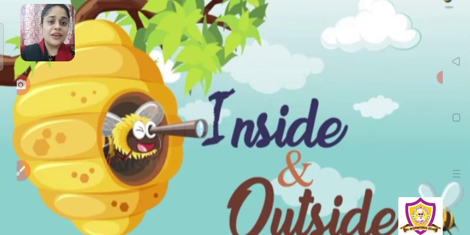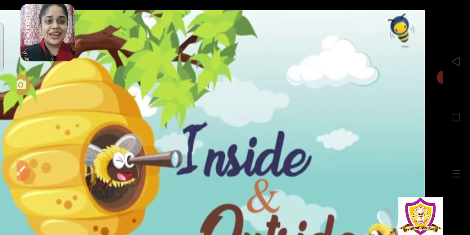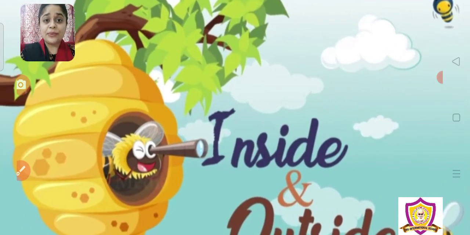ऐसे that bee is inside its house, right? And if you see this one, it is outside, right? So one by one we will see all the examples for inside and outside. Let's start.